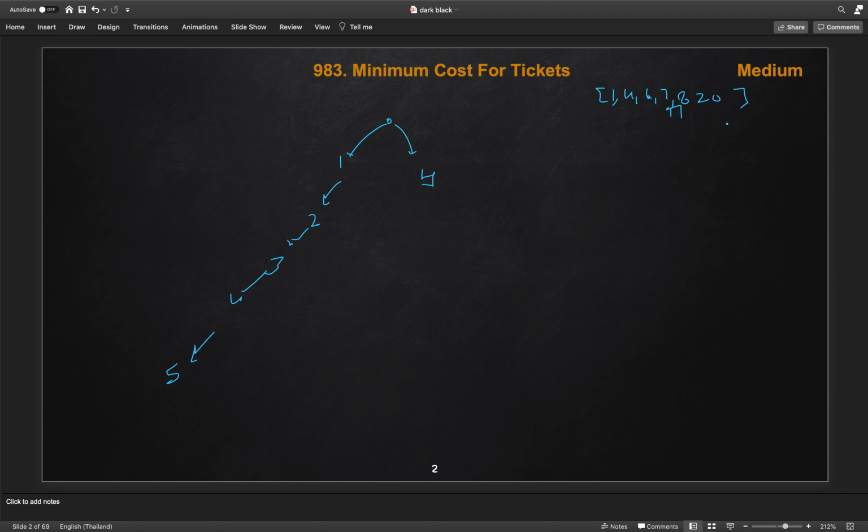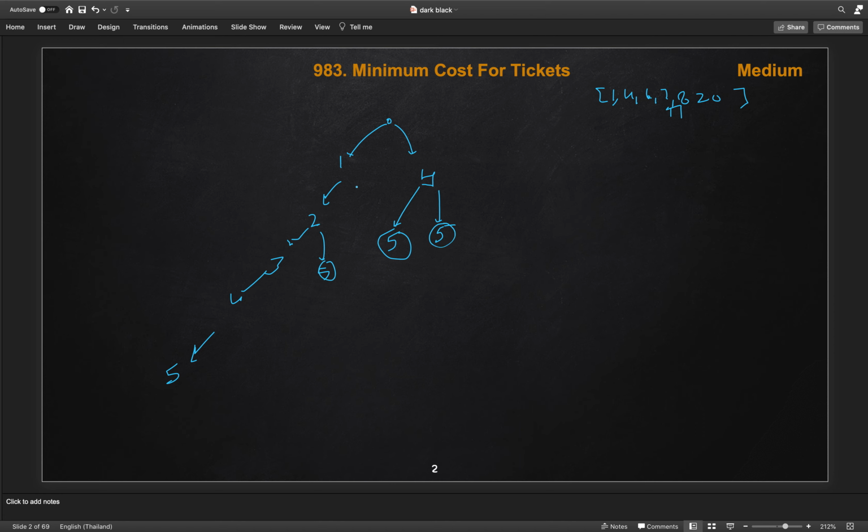After that all the trips are covered. From 4 if we buy a 7 day pass again, we go to 5, and from here we can buy a 1 day pass as well, which also goes to 5. Same here, if we buy the 7 day pass, this will go to 5. So if you see, these are repeated subproblems for the same values multiple times.